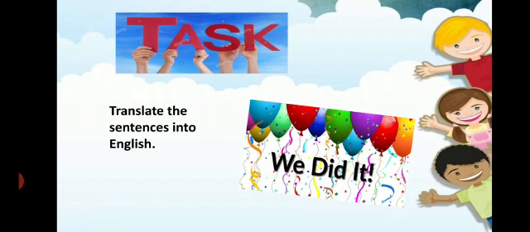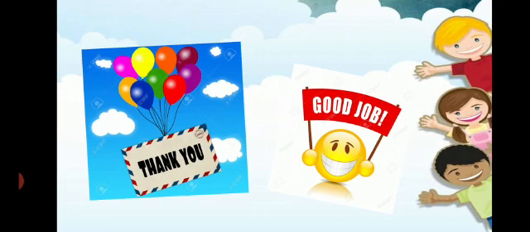Now the task, we are going to translate the sentences into English. Okay students, I hope you have understood the concept more clearly.